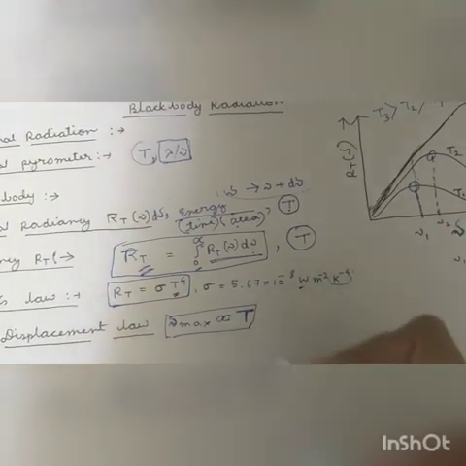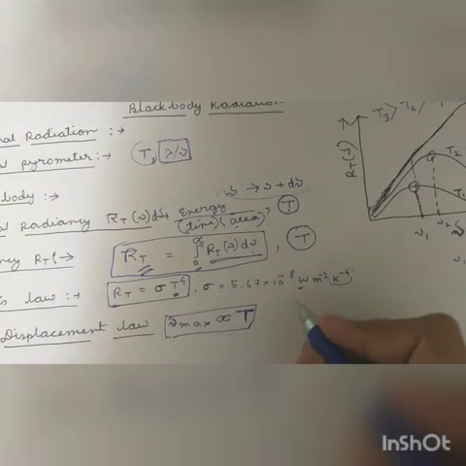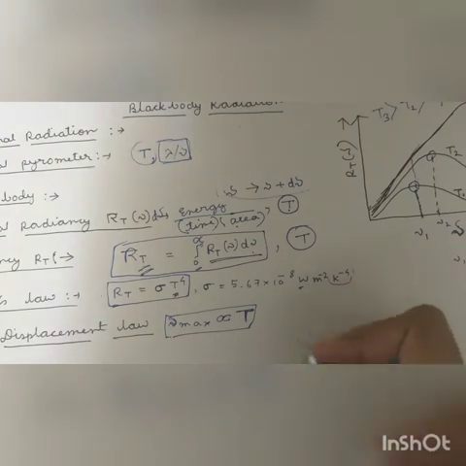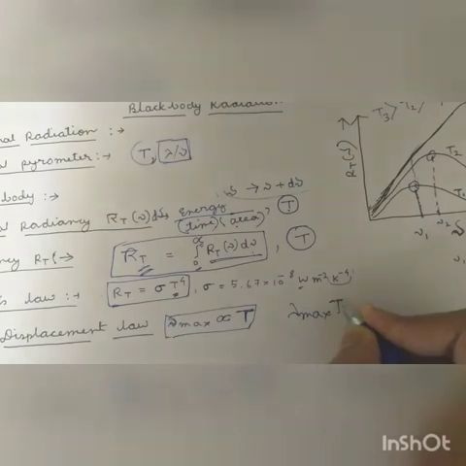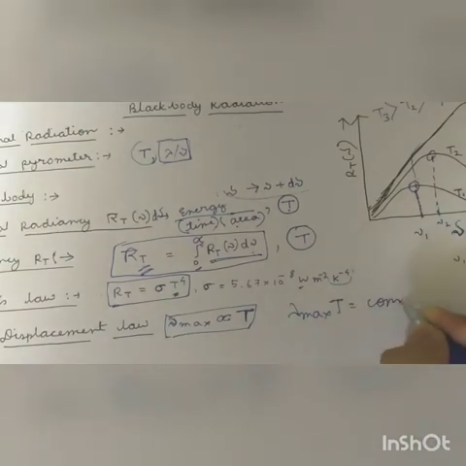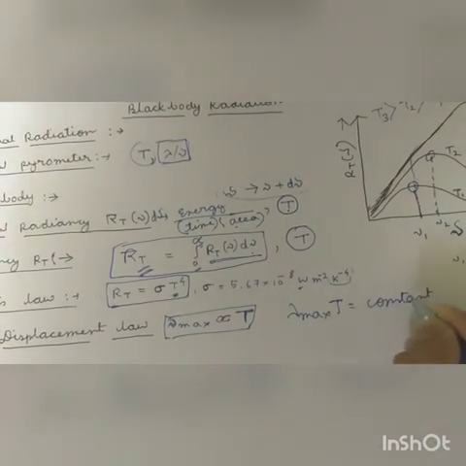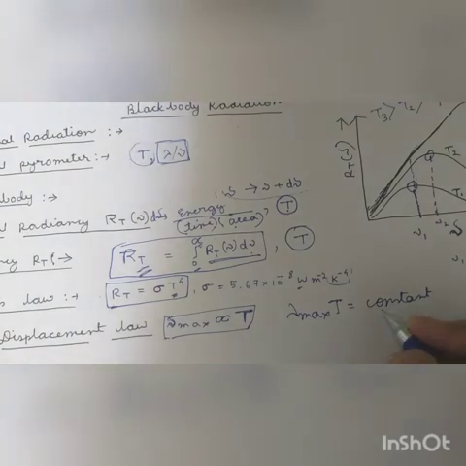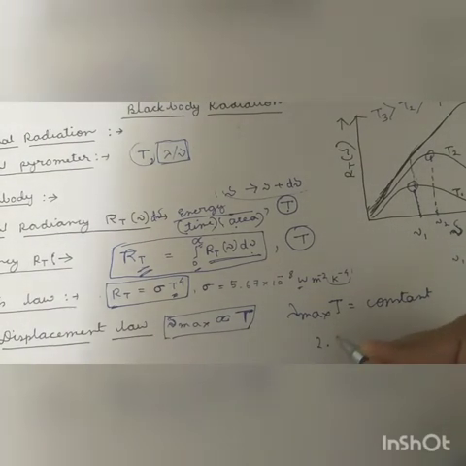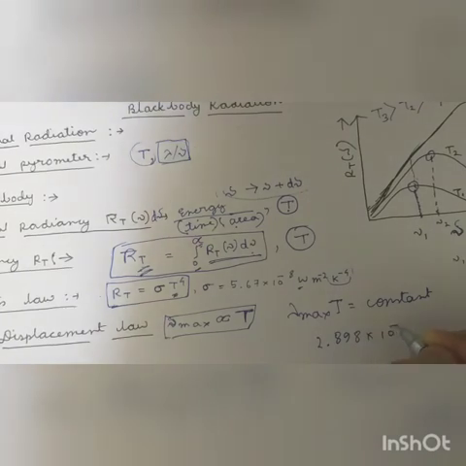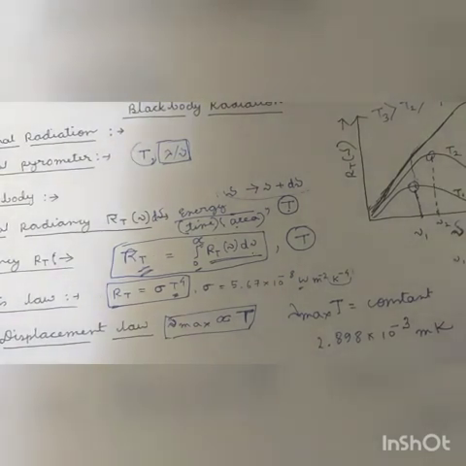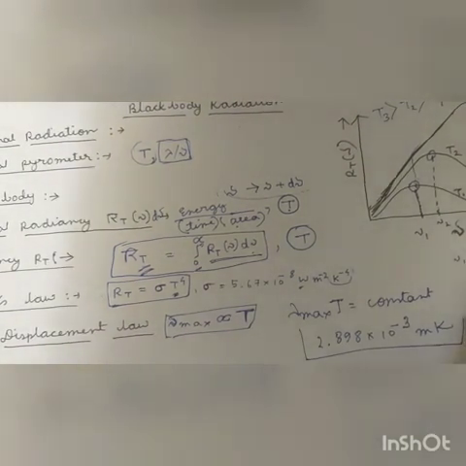We can write this law another way also: lambda max times absolute temperature is equal to a constant. This constant is Wien's constant and is equal to 2.898 × 10 to the power minus 3 meter Kelvin. Okay, that's it.